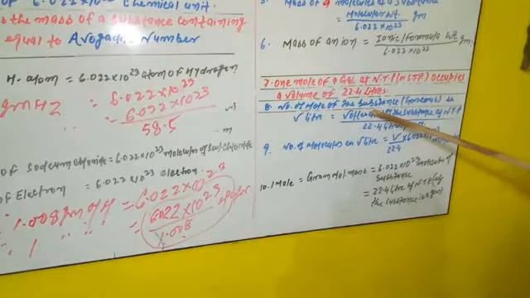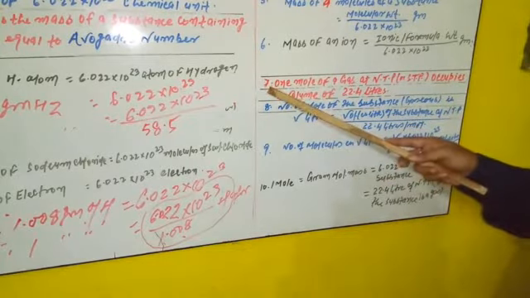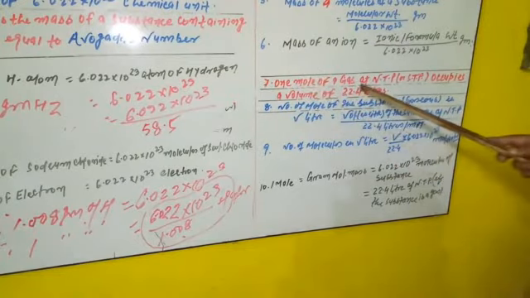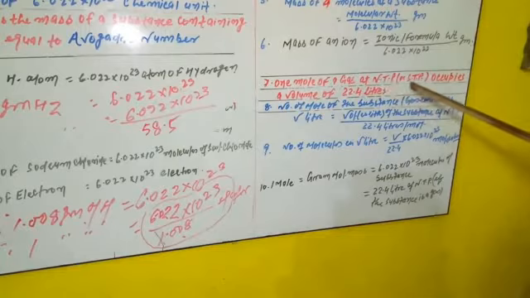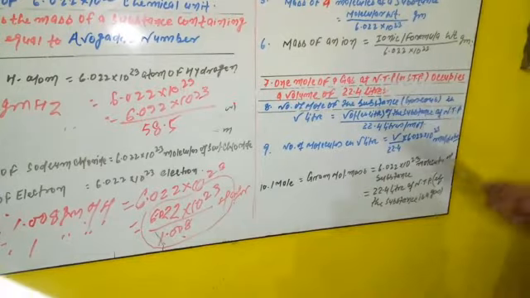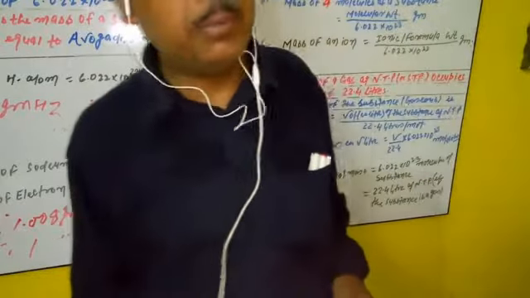22.4 liters at STP. Carefully see what we wrote here, the seventh point is a significance which relates the mole with the volume. One mole of a gas at NTP, or simply STP, occupies a volume of 22.4 liters. Suppose N2 is a gaseous substance, O2 is a gaseous substance.